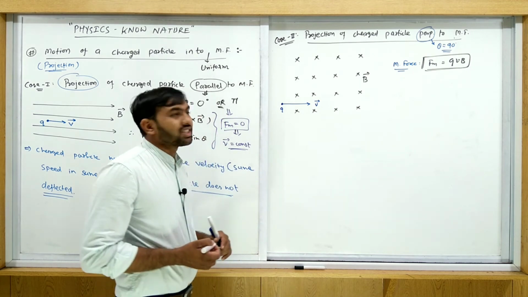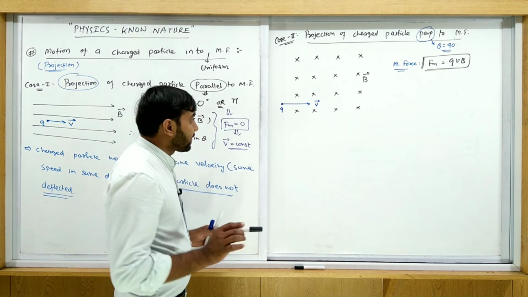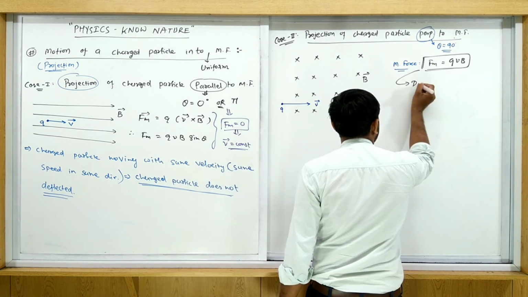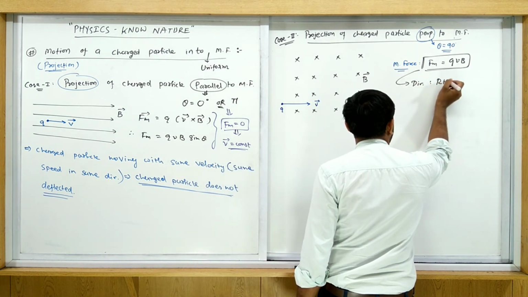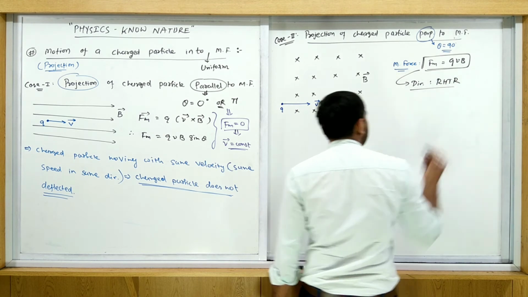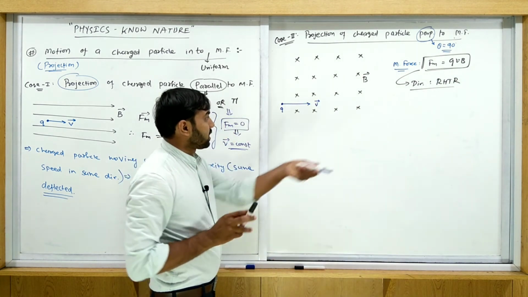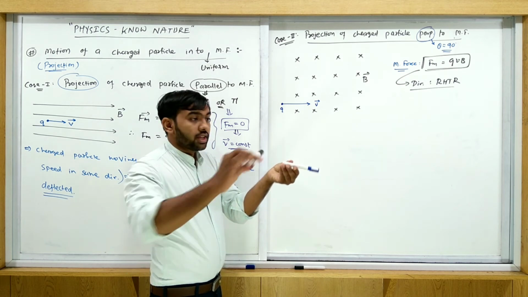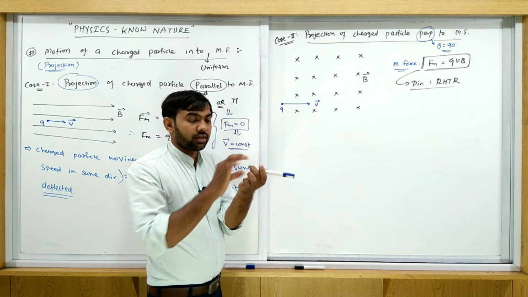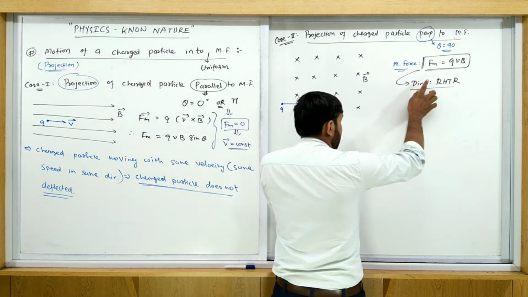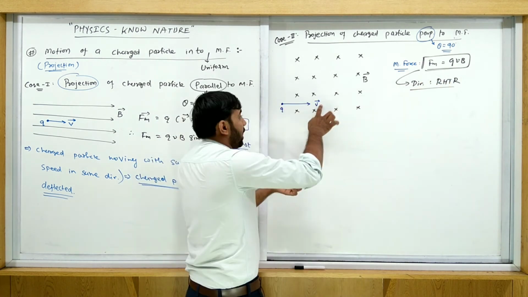Now what is the direction of this force? Let's find the direction using the right hand thumb rule. This is the velocity, and here is the magnetic field. This is the situation. Arrange your right hand parallel to the velocity.